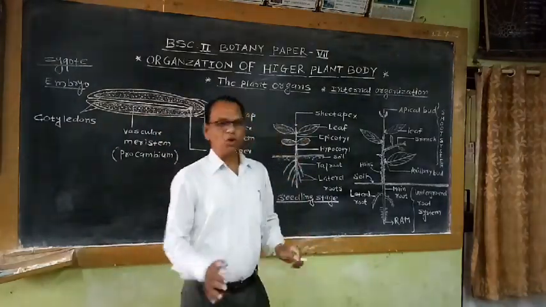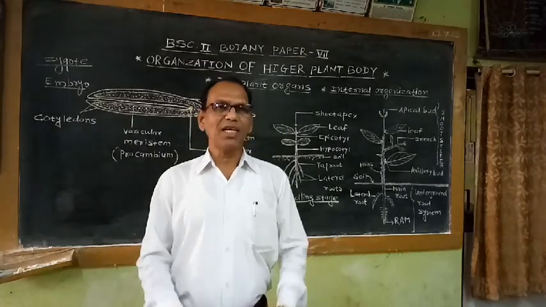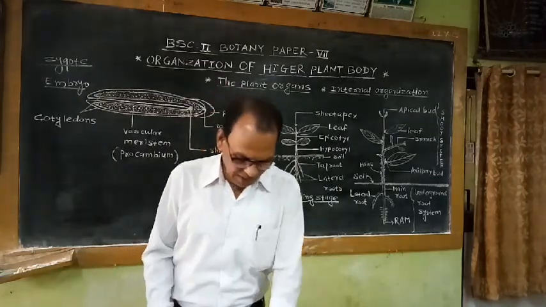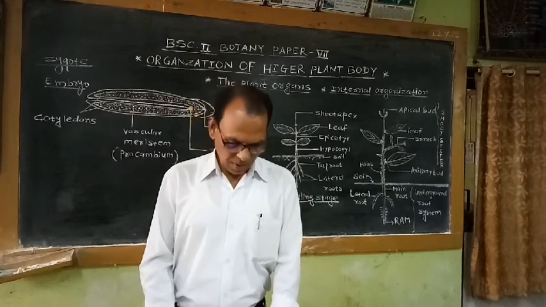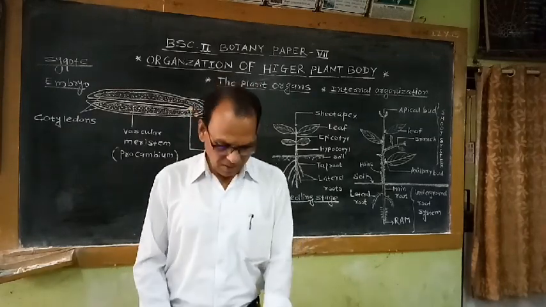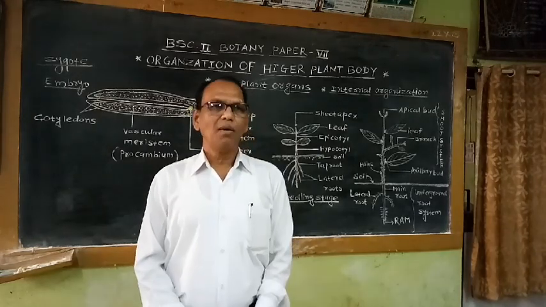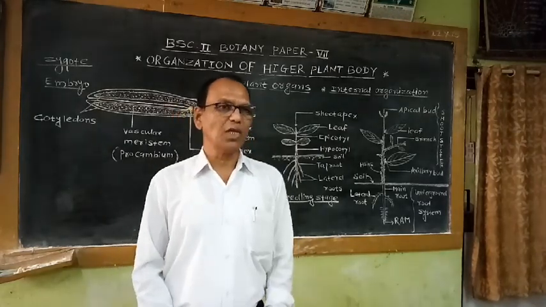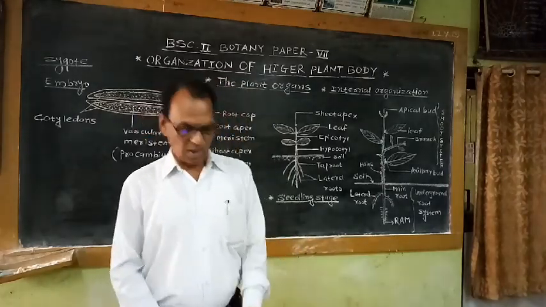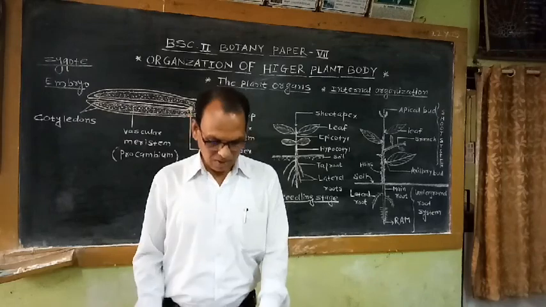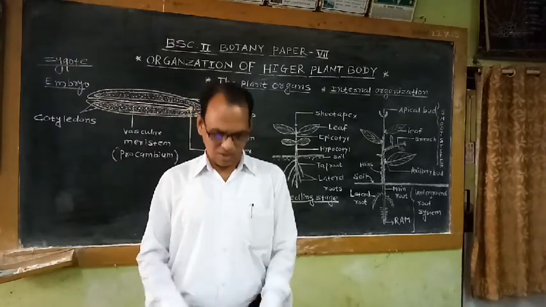That means after tissue differentiation, these differentiated tissues take part in the organ formation. So these two things, that means tissue differentiation from embryonic cells and organ formation, that means morphogenesis. This differentiation of tissues and morphogenesis. The meaning of this term morphogenesis is the formation of organs.